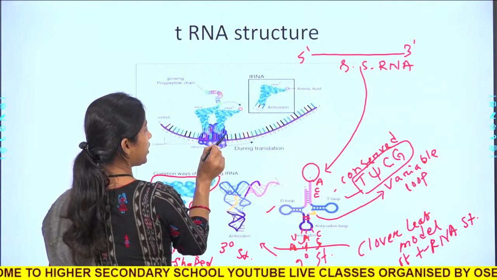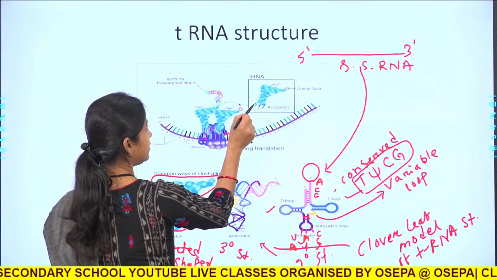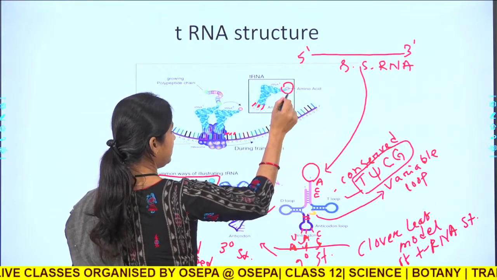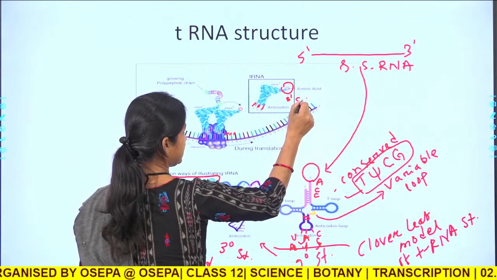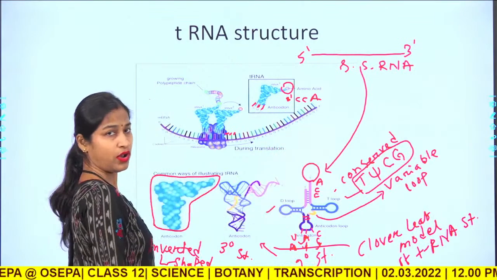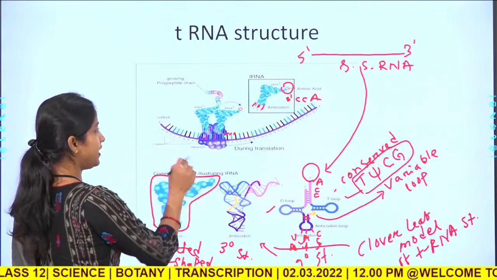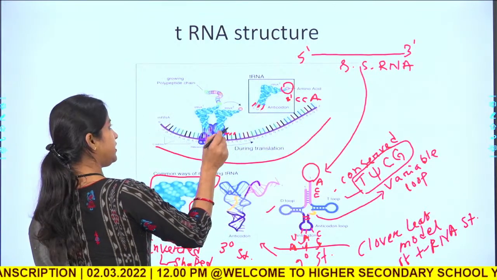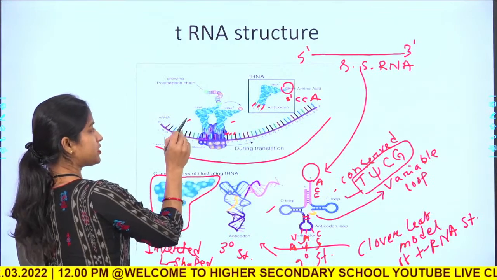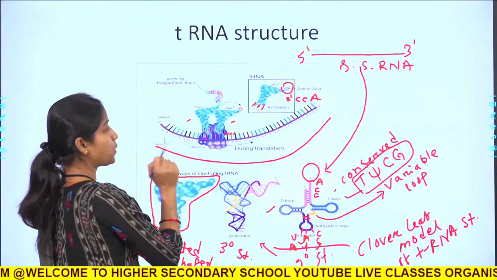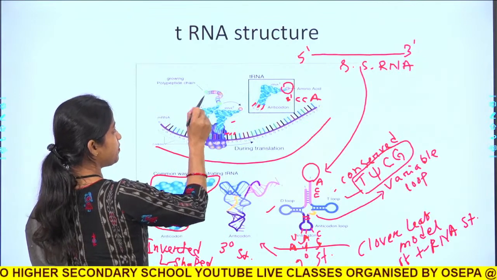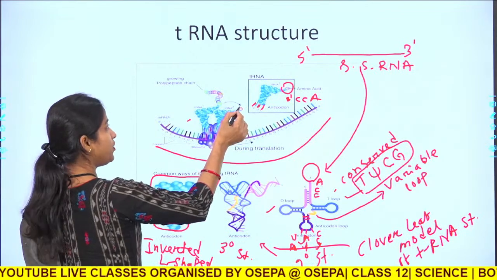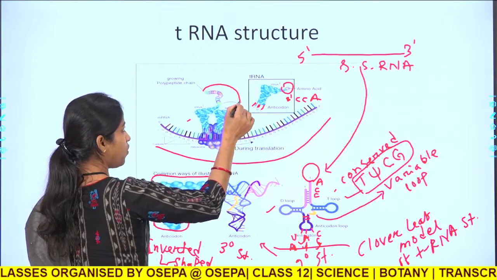This forms the interlocking with the codon. Now, you can see it here. And the amino acid is carried at the 3 prime CCA end. Okay. And you see here the clear picture: this is an mRNA strand, and these are 2 tRNA molecules, one tRNA and another tRNA. One tRNA holds a polypeptide chain, another carries a new amino acid and it will be held here.